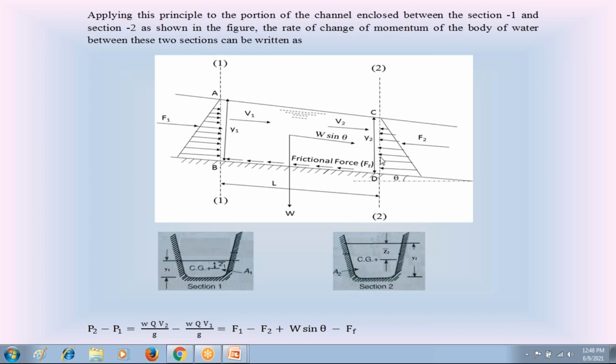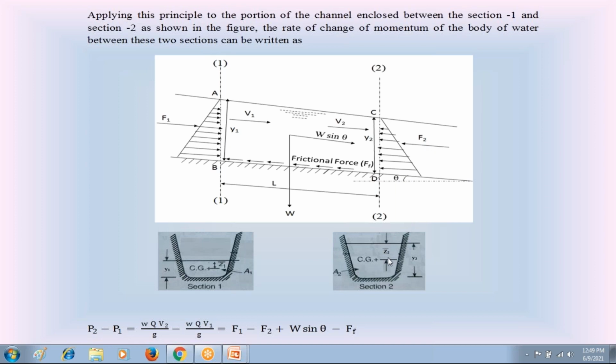Similarly, coming to section 2, this is the portion of the channel at section 2. At section 2, take the wetted area of the channel as A2. Depth of flow is Y2. Take the centroid of the water flow at section 2 at a depth of Z2 bar from the water surface. Then the hydrostatic force F2 on this vertical plane at section 2 is equal to W into A2 into Z2 bar.